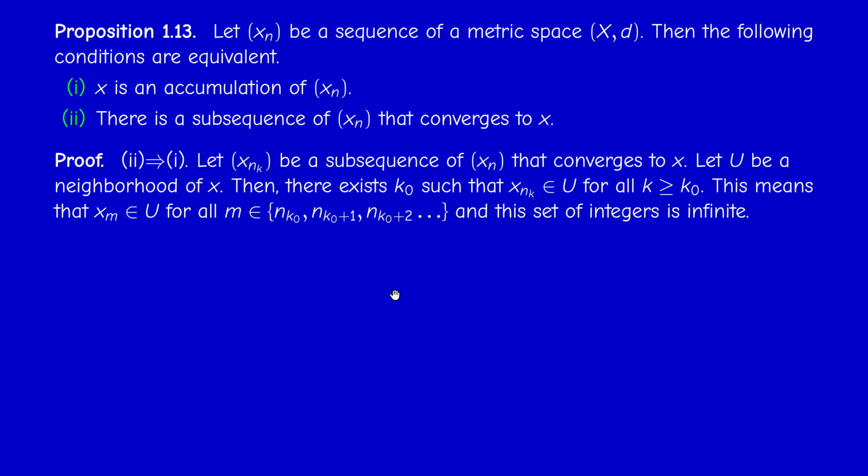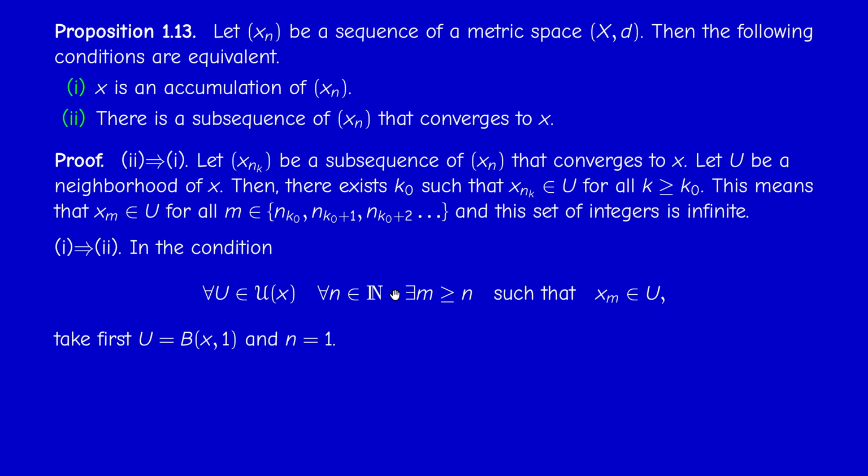And the argument is very general. Now, in a metric space, the converse is true. How do you know that? We write the condition that x is an accumulation point of x_m. We take U to be the ball of center x and radius 1, and we take in this condition n equal 1, because we have freedom in choosing n. So by the condition, there exists an integer that I call n_1, bigger or equal than 1, such that x_{n_1} is in this ball, in the neighborhood.